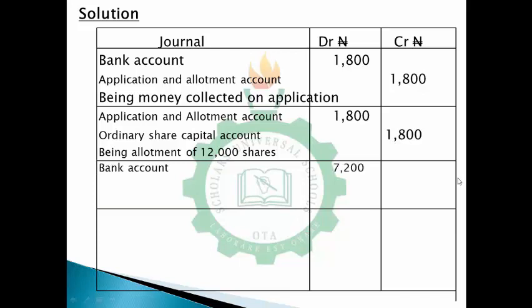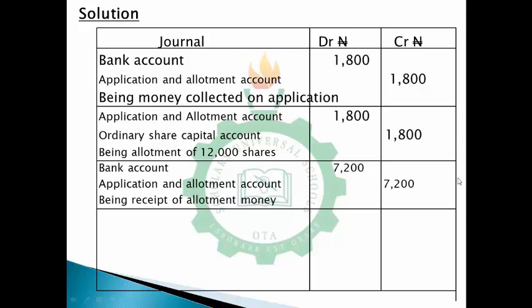So you debit your bank account, and you credit your allotment account. And don't forget, we have a joint application and allotment account. So you credit application and allotment account, being receipt of money on allotment.